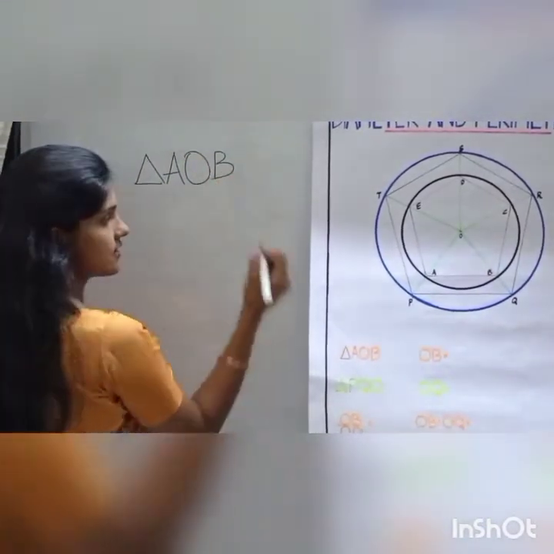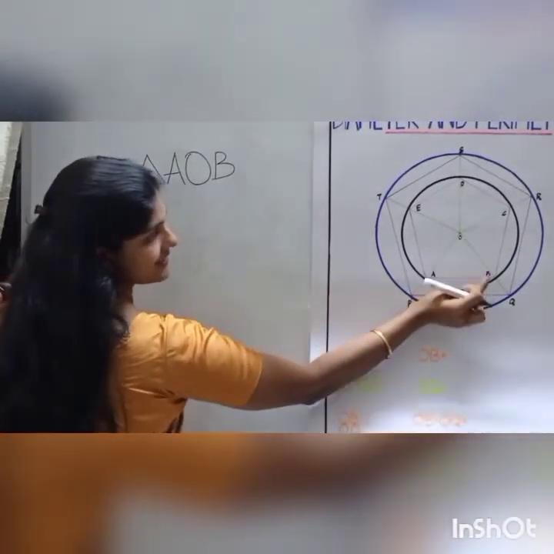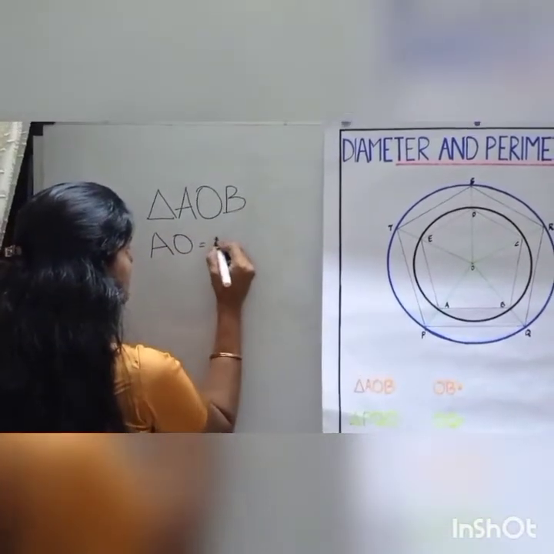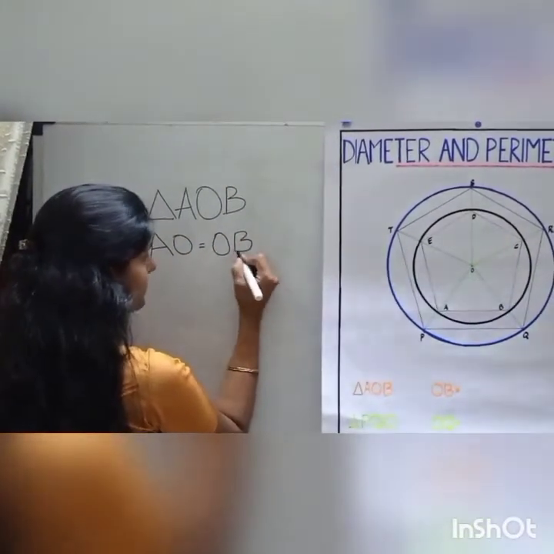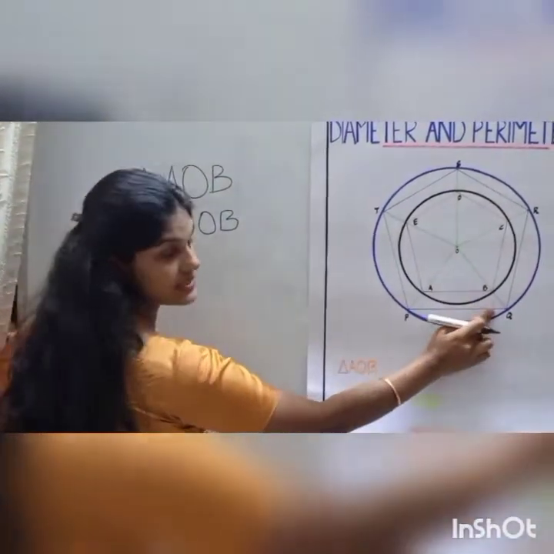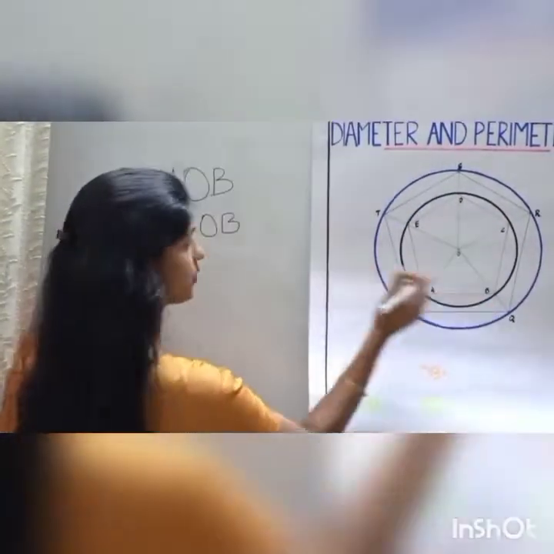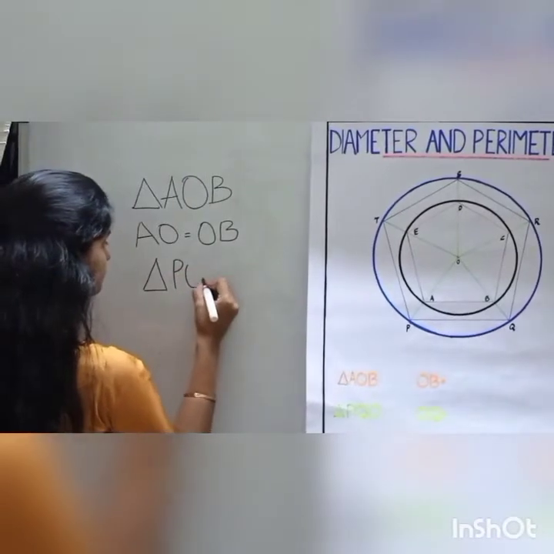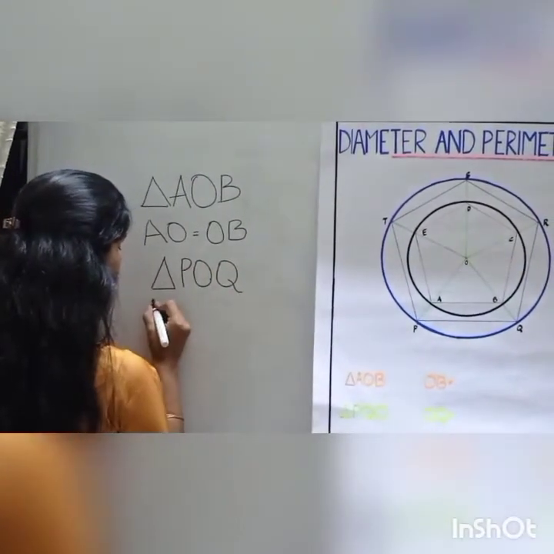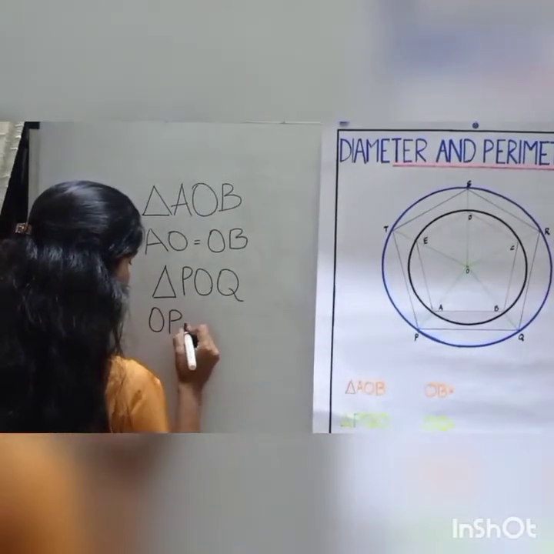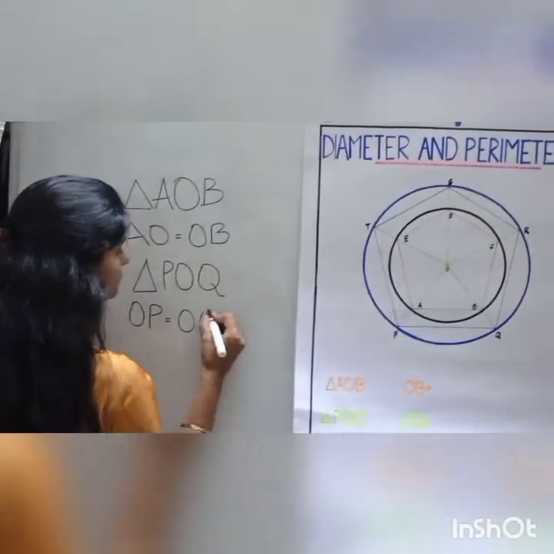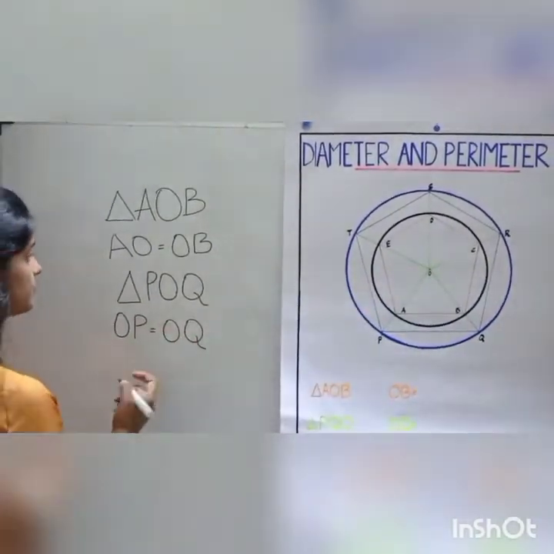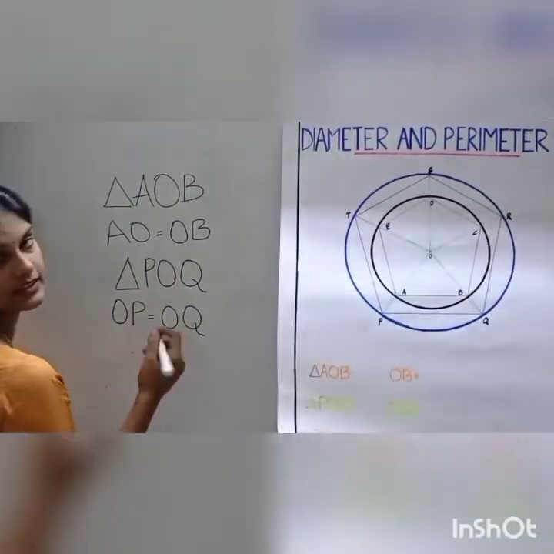So we can write in triangle AOB, the side AO is equal to OB. And in the triangle POQ, the side OP is equal to OQ. Why? Because they are the radii. Now we can write this in the ratio form, right?